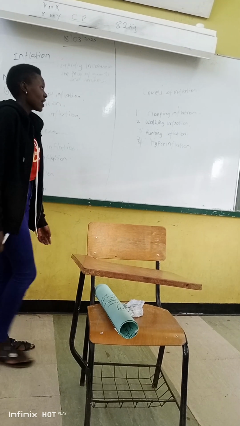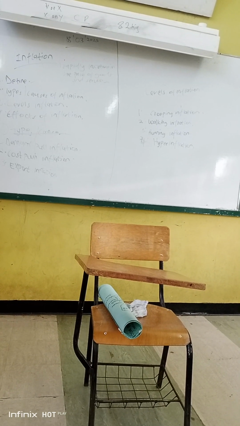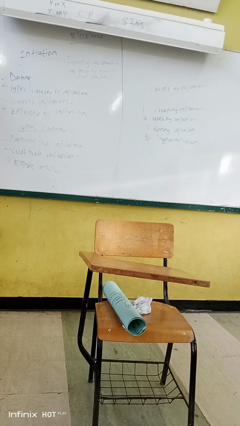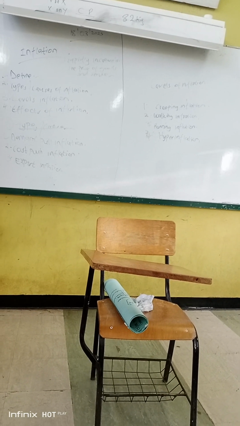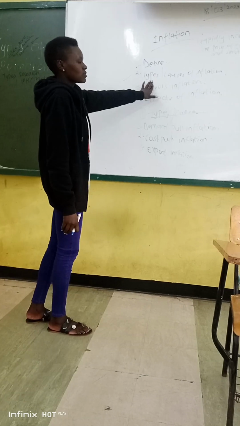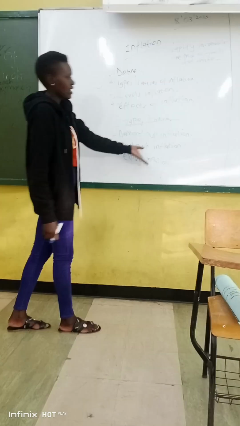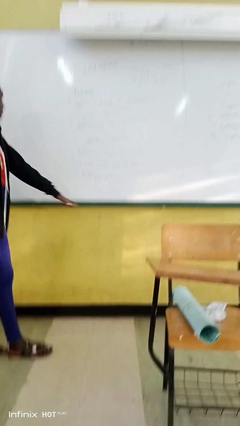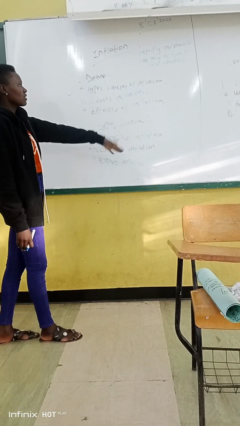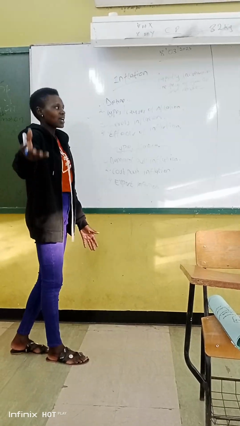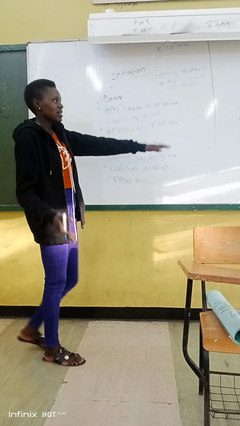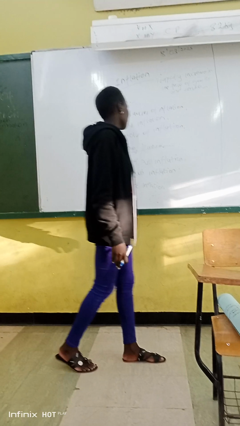So class, I think now we are in a position to define the term inflation, and you know the types or causes of inflation as we have stated here, but I've told you to go and add more, and also discuss the levels of inflation. We have discussed creeping, running, walking, but we have others. You can go and look for them.